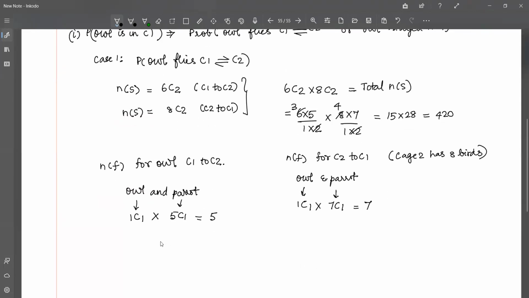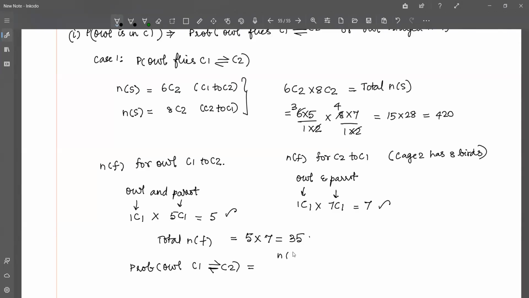Now I'm going to find the total favorable outcomes. Once again, I'm going to multiply 5 and 7, because these two are again independent events. So I'm going to find the total number of favorable outcomes by multiplying 5 and 7. So that's 35. So the probability of an owl flying C1 to C2 and C2 to C1 is equal to the number of favorable outcomes by the total number of outcomes, 35 divided by 420. We'll keep it as it is, okay?